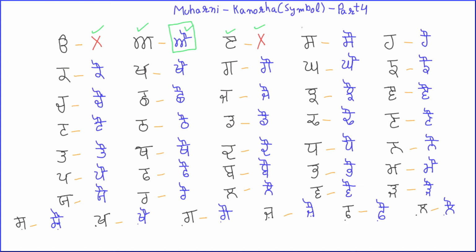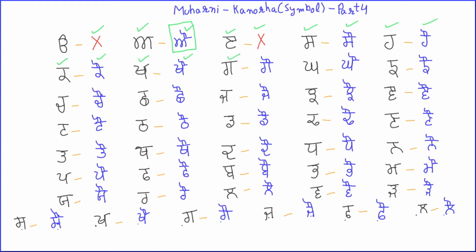Then we have Sassa. Sassa is going to give the sound of Sa, and then Sassa Kannada Sa. Simple, right? The R sound you are going to put on the top of the letter. Then we have Kakka, Ka, Ka. Khakha, Kha, Kha.